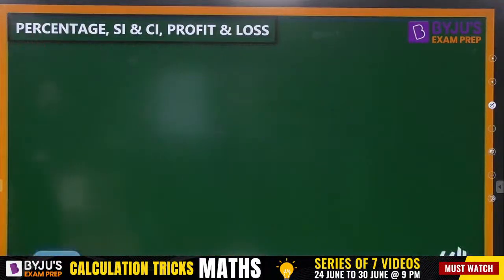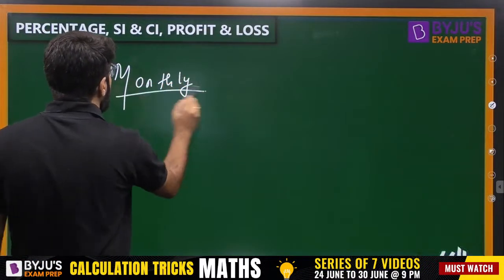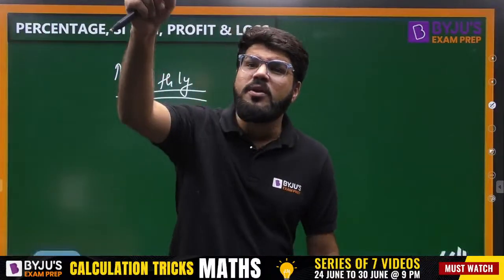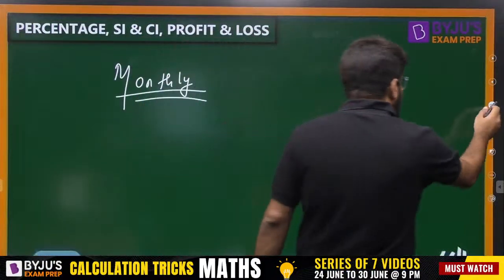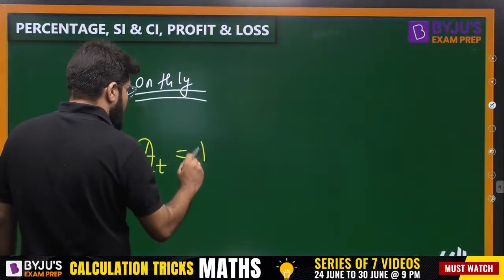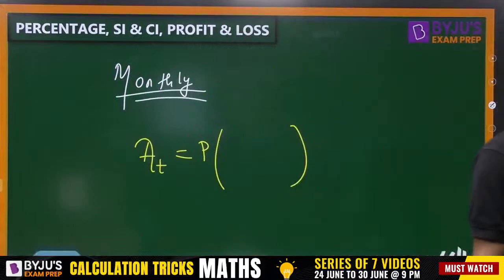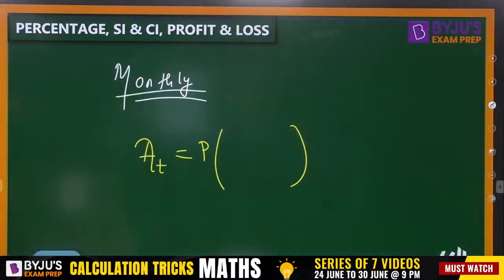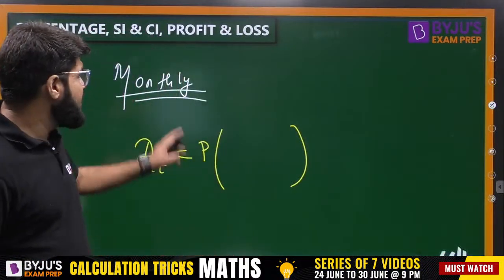If it is calculated monthly, let's not do the calculation. Can you say, if the interest is calculated monthly, if the compounding is done monthly, what should be the general formula? Can you write it down in your notebook? Everybody quickly write it down. The amount calculated at the end of T years, what should be the formula if the compounding is done monthly?